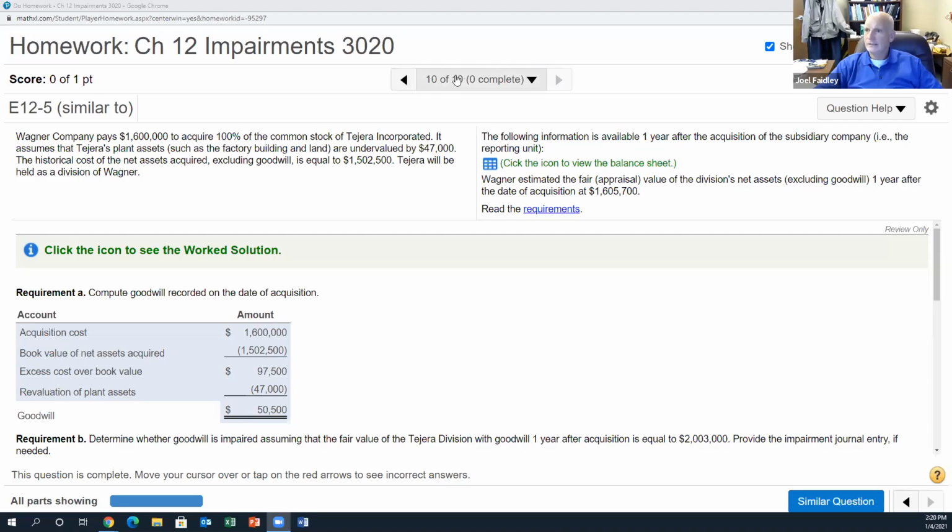Okay, it's finally come back now. Let's go back to that. Number 10. So 10 of 10, exercise 12-5 is a goodwill and an impairment issue question. So here we've got Wagner paid $1.6 million to acquire 100% of the common stock of Tahara Incorporated. Plant assets are undervalued by $47,000.